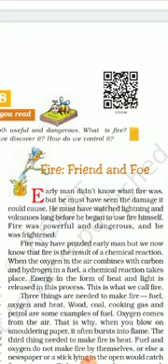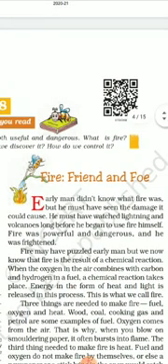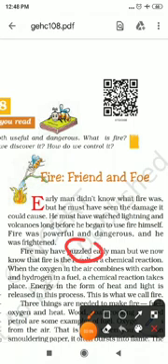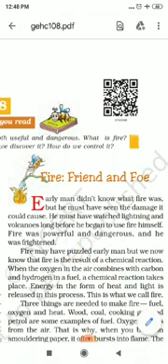Fire was powerful and dangerous, and he was frightened. When he noticed the dangerous capability of fire, he was frightened because of it. Fire may have puzzled, meaning confused, early men, but we now know that fire is the result of a chemical reaction. Early man was puzzled because of fire, but we are all aware that fire is a chemical reaction.